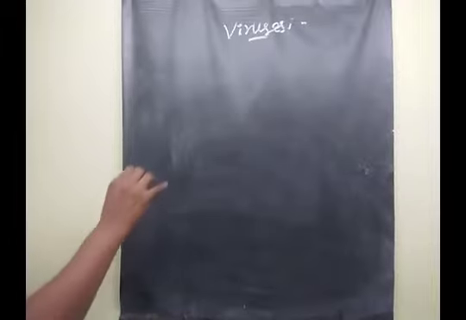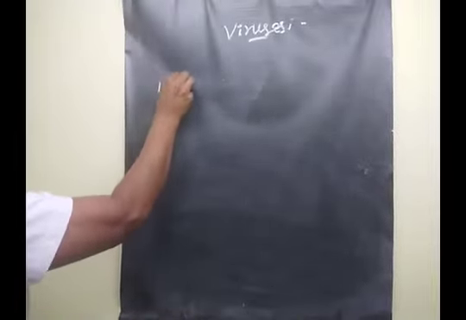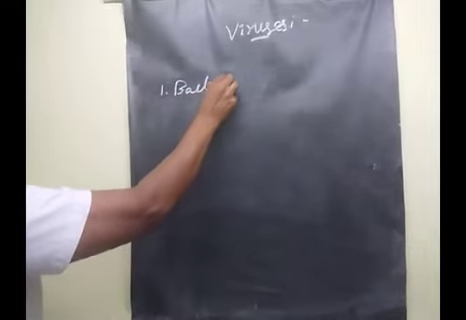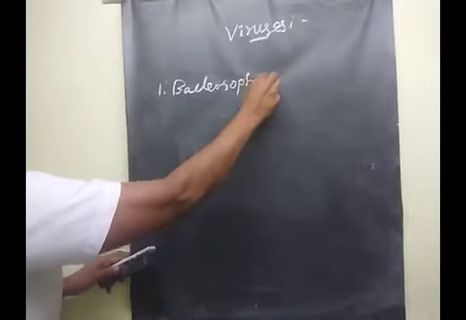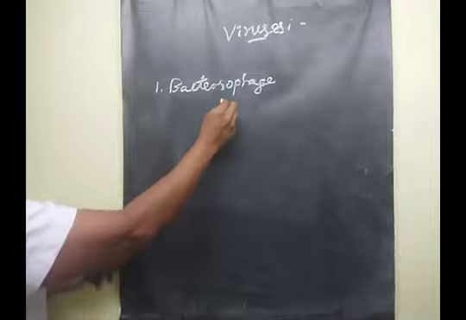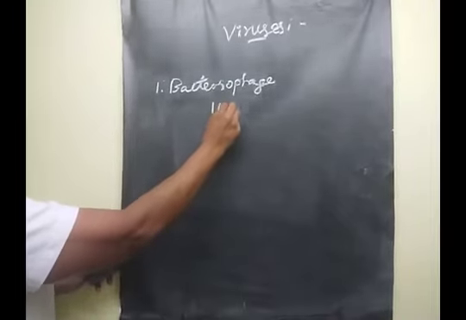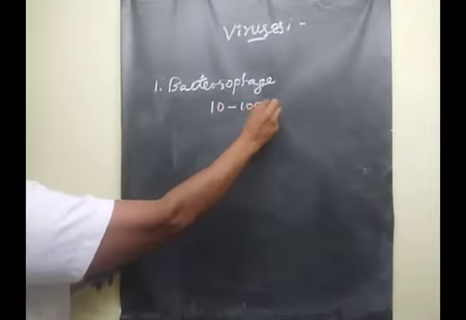The first one is the bacteriophage virus. Its size comes under 10 to 100 nm.